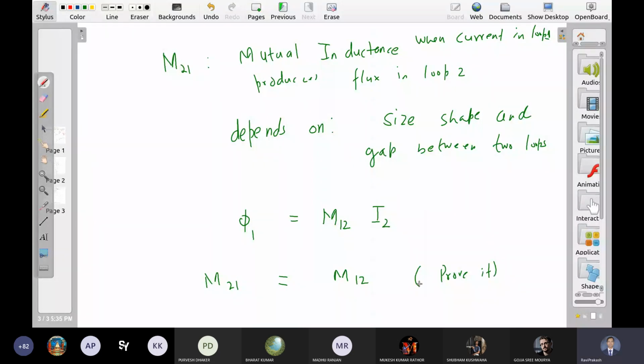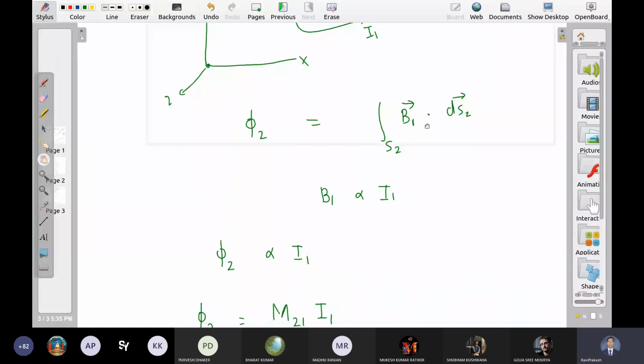So there is nothing surprising. All we need to do is this integral. ये integral करना होगा, then only we can get this mutual inductance, right? Because all this proportionality thing is equivalent to this integral, right? So let us do this integral and let us see what we get.